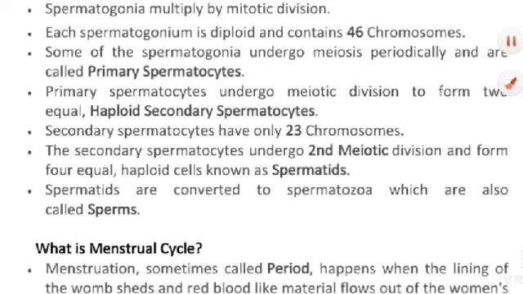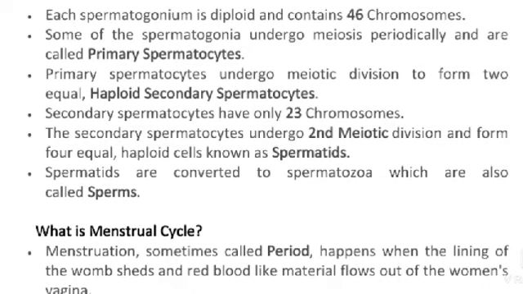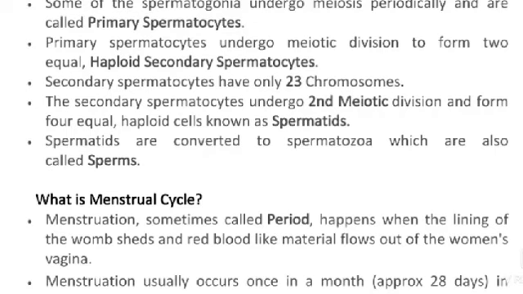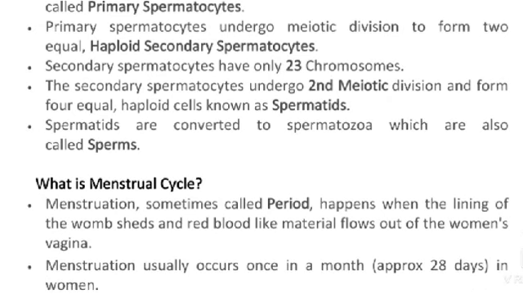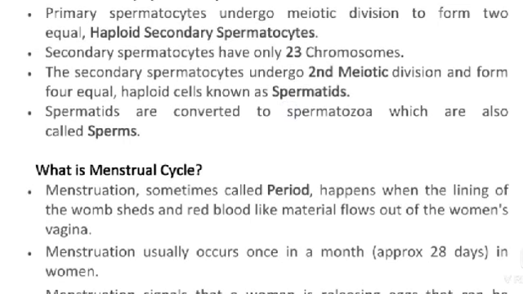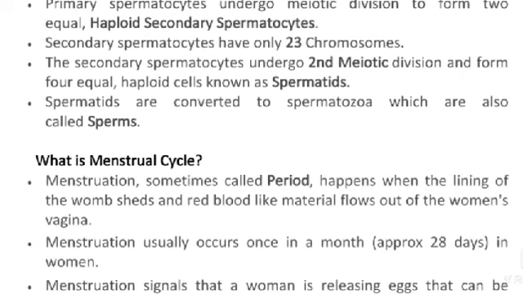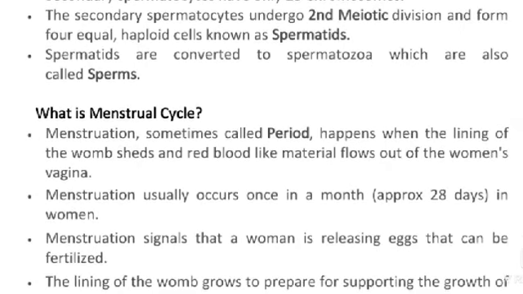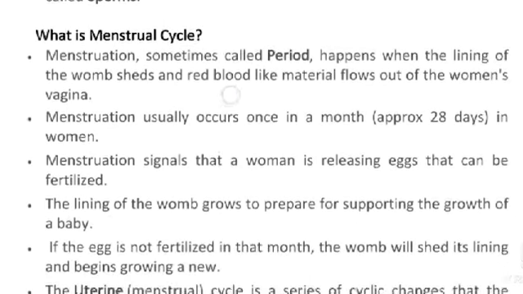Some of the spermatogonia undergo meiosis periodically and are called primary spermatocytes. Primary spermatocytes undergo meiotic division to form two equal haploid secondary spermatocytes. Secondary spermatocytes have only 23 chromosomes. The secondary spermatocytes undergo a second meiotic division and form four equal haploid cells, known as spermatids. Spermatids are converted to spermatozoa, which are also called sperms.